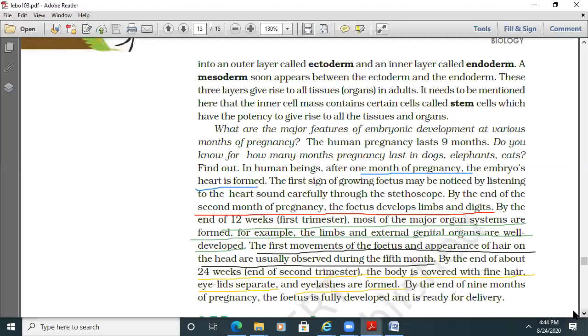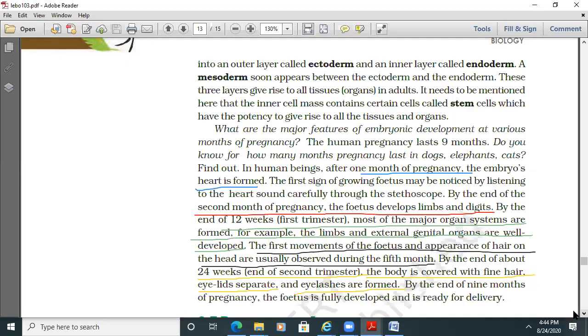A very important paragraph to be noticed: human pregnancy lasts for 9 months, and in human beings, after 1 month of pregnancy, the embryo's heart is formed. The first sign of a growing fetus may be noticed by listening to the heart sound carefully through the stethoscope. By the end of the 2nd month, the fetus develops limbs and digits. By the end of 12 weeks, the limbs and external genital organs are well developed.